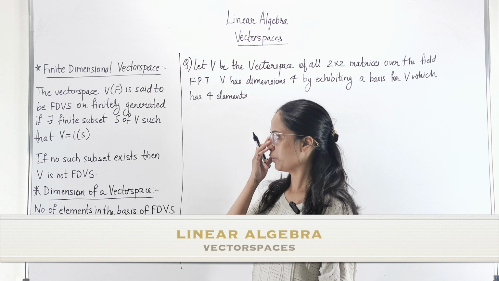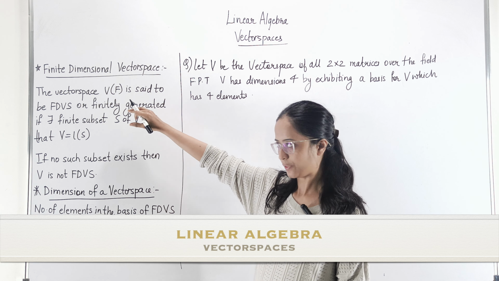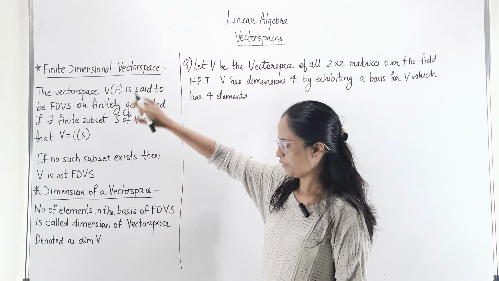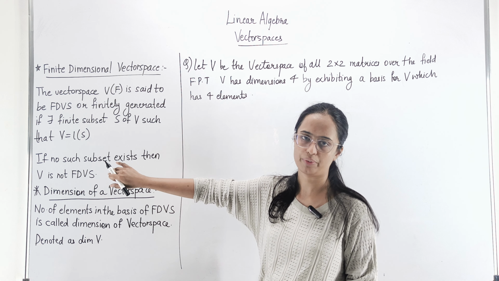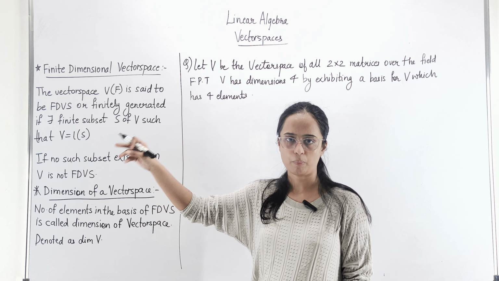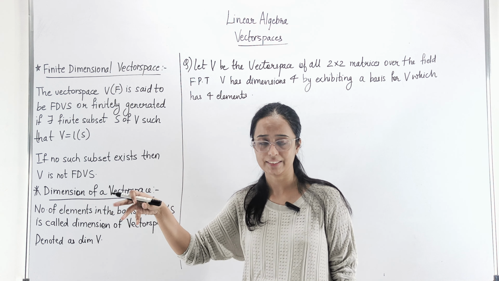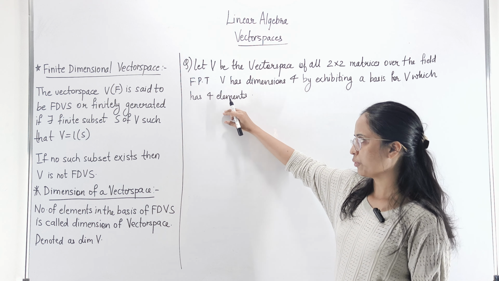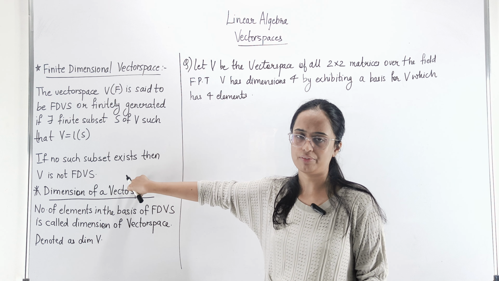In today's video, we are going to learn about two other topics that are related to vector space. The first one is what is a finite dimensional vector space, and then what exactly is the dimension of a vector space. किस particular number को हम लोग dimension कहते हैं, या 4 या 3, why is that a dimension of a vector space, and after that we are going to solve a problem based on the concept of dimension of a vector space.